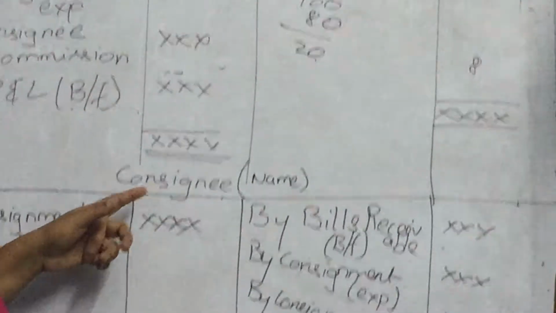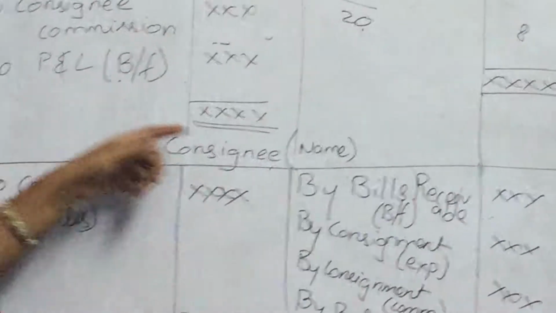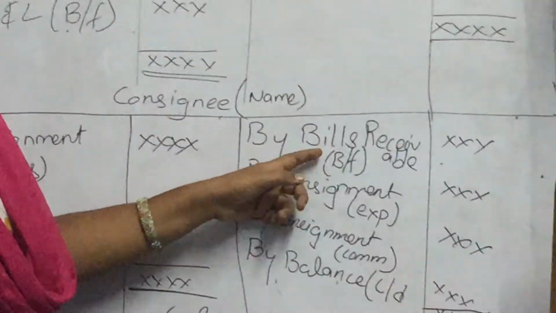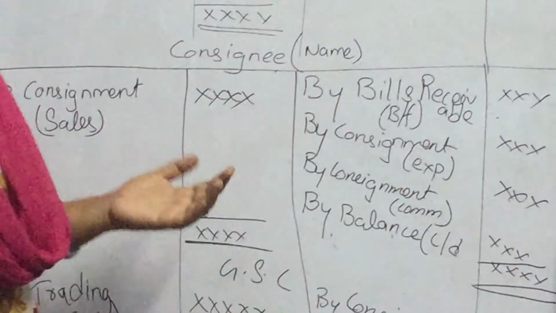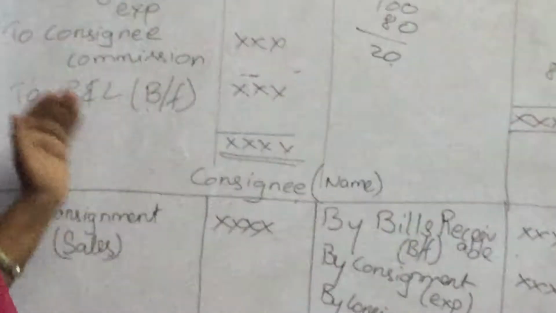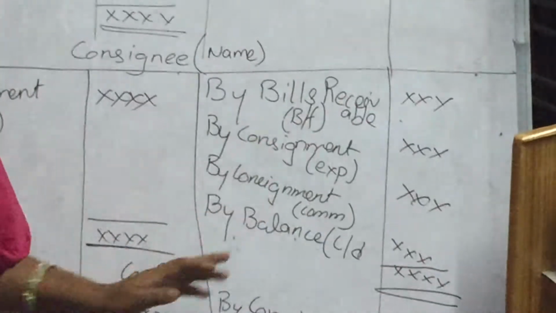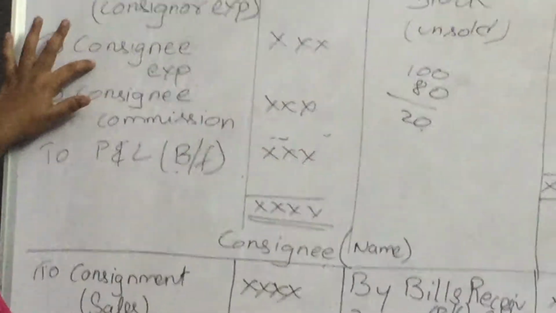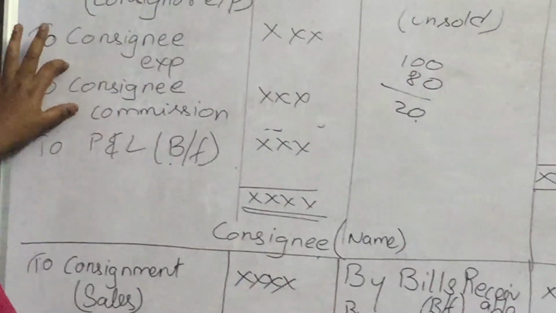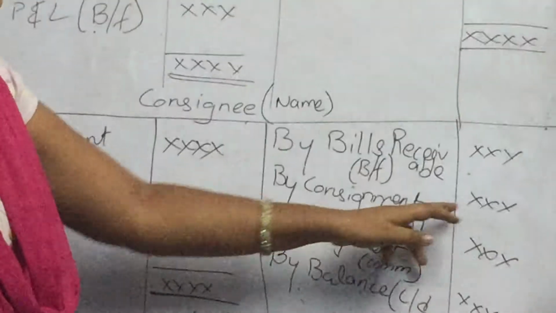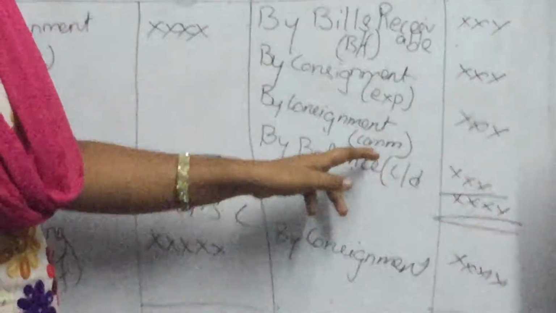The second account is the consignee account. Consignee is the agent. First is the advance: by bills receivable. For starting the business, the consignee requires an advance, so that comes here, by bills receivable. Next, we have consignee expenses and consignee commission on the debit side, so you should transfer them to the credit side. The account we are transferring from is the consignment account, so by consignment (expenses) and by consignment (commission).